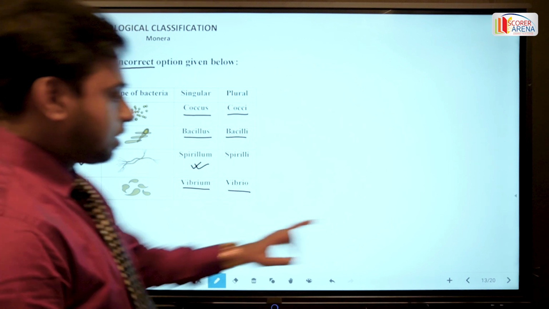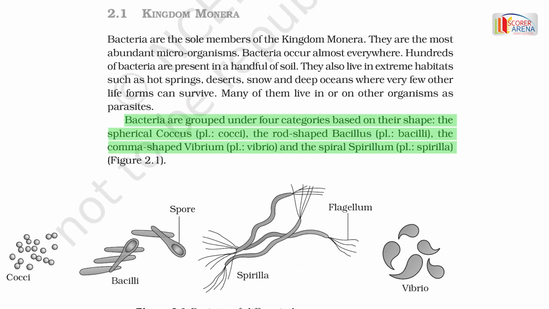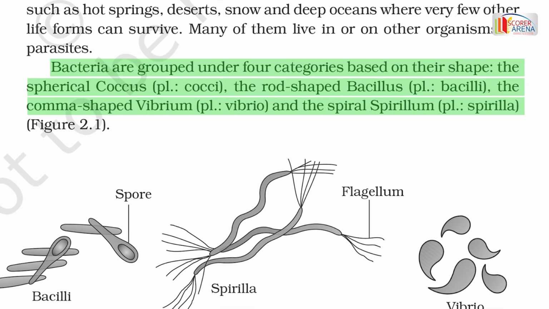Okay, so let's check it from the reference. The bacteria are grouped under the four categories based on their shape: the spherical, coccus; the rod-shaped, bacillus; the comma-shaped, that is vibrium; and if it is a spiral, then we are using the word spirillum for singular and for plural it is spirilla. Now move to the next question.